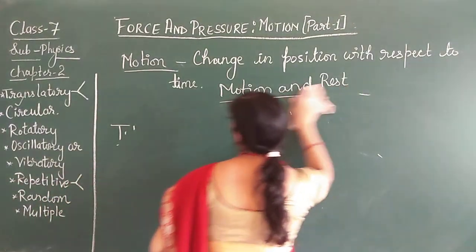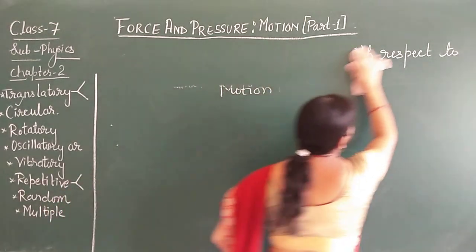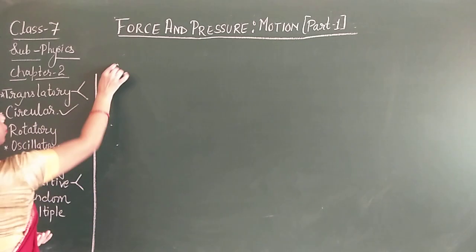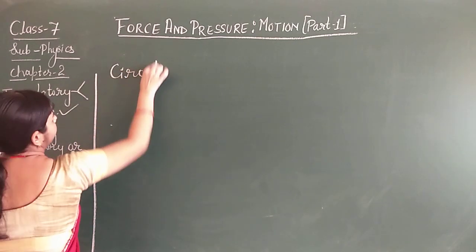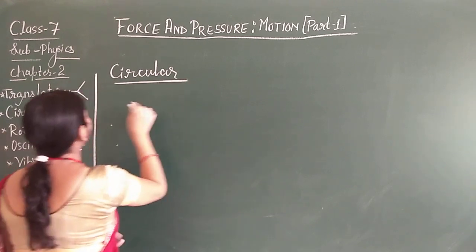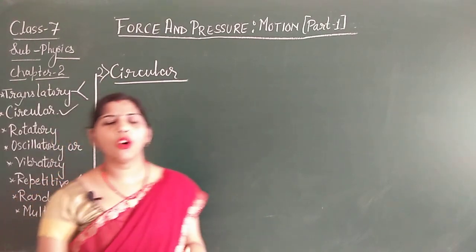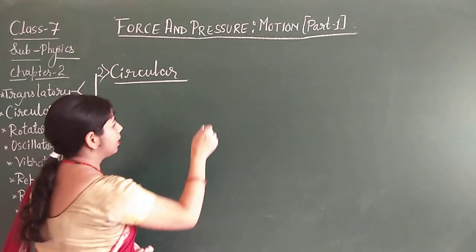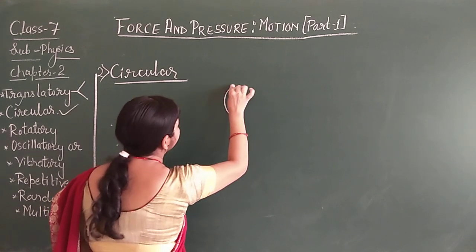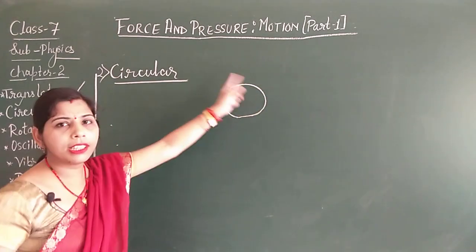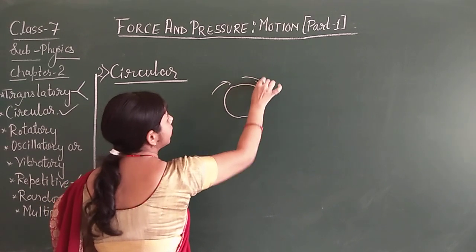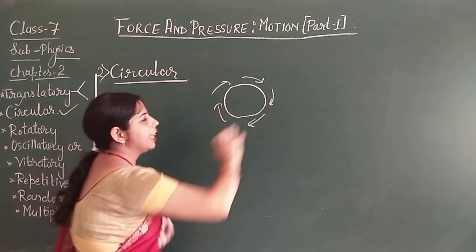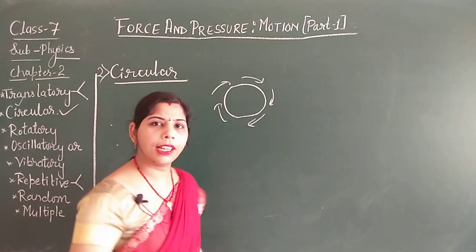Now let's move towards another type of motion, that is the circular motion. So what is circular motion? If an object moves around a circular path, suppose this type of path is there, and along this circular path the object is going to move and follow a complete circular path, that motion is known as circular motion.